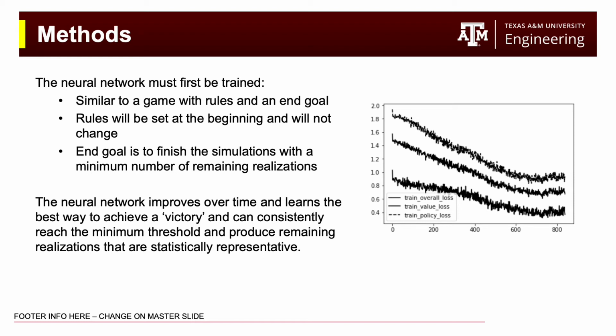The neural network improves over time and will learn the best way to achieve a victory, and it will be able to consistently reach the minimum threshold and produce remaining realizations that are statistically representative.